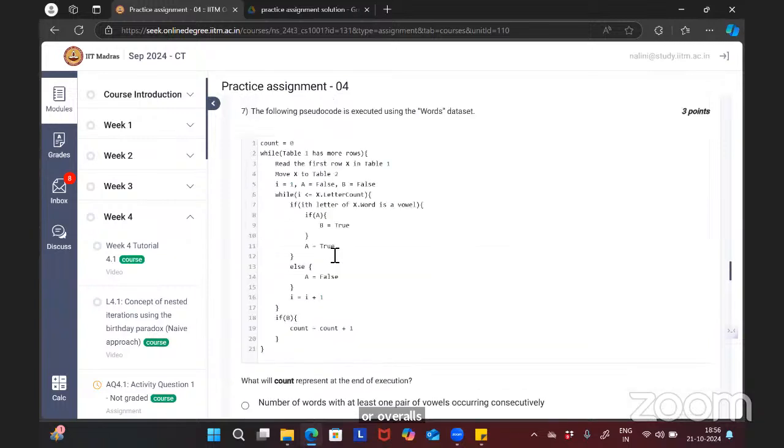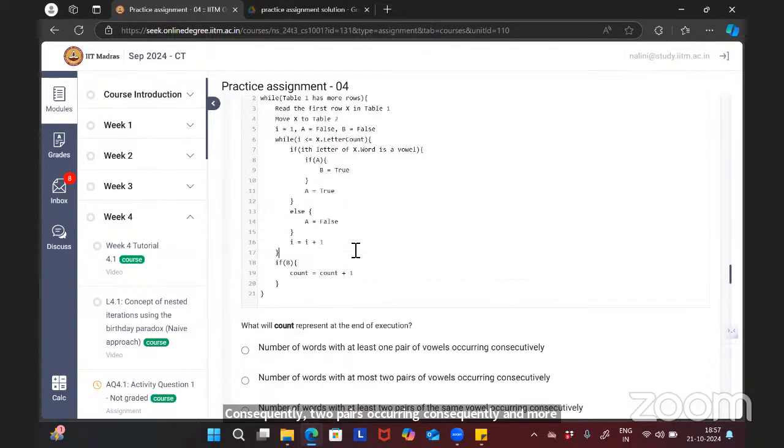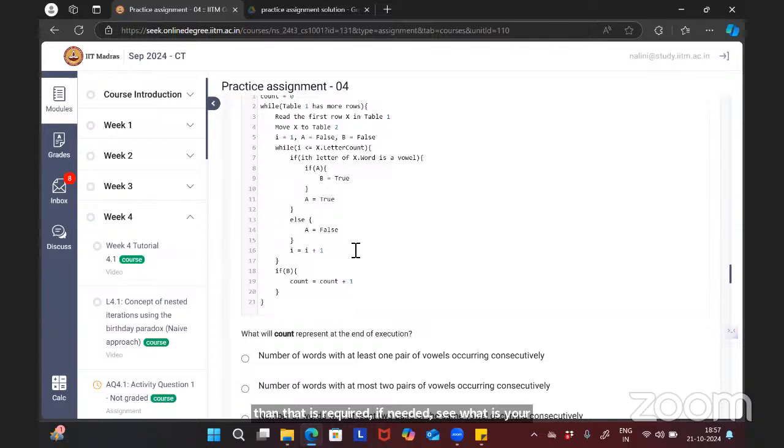Just take examples, such as keeping one pair occurring consecutively, two pairs occurring consecutively, and more than that if needed. And see what your output is. Just try your own. This is how the quiz will be like. You have to solve it yourself.